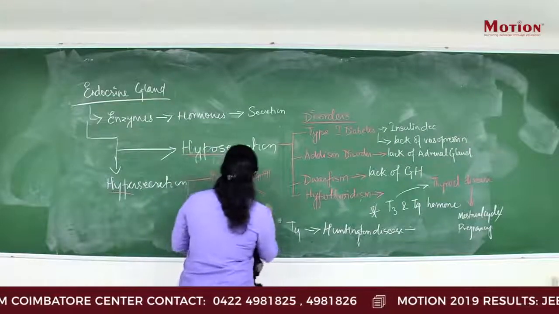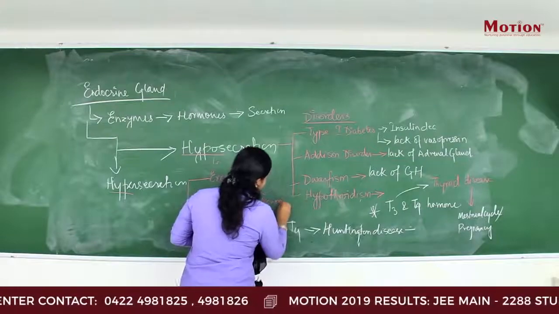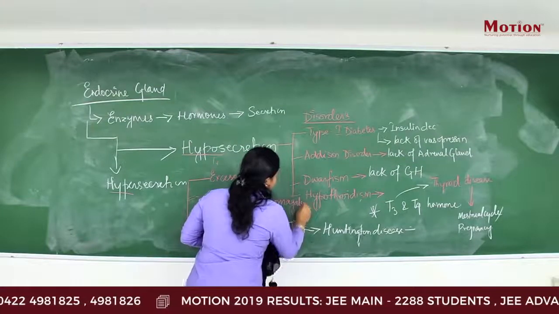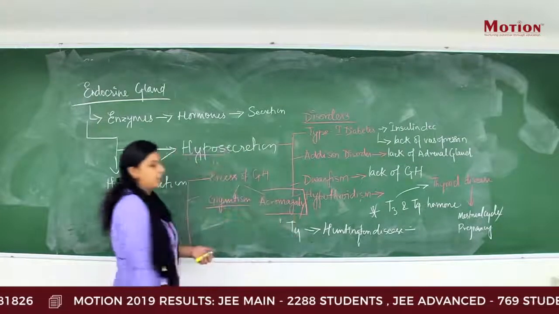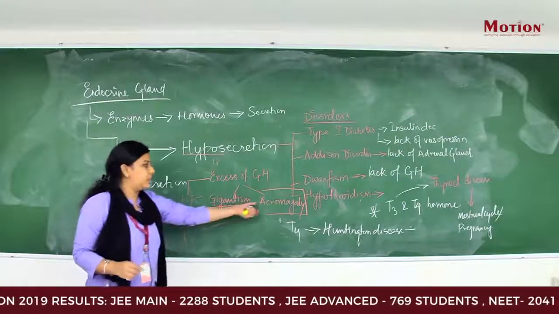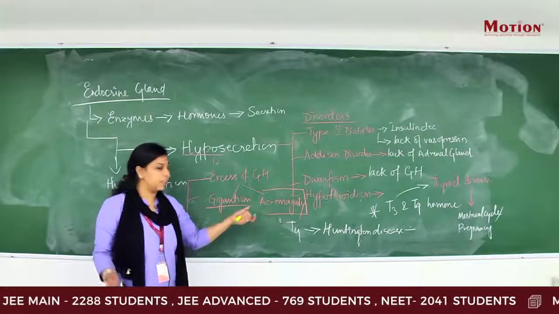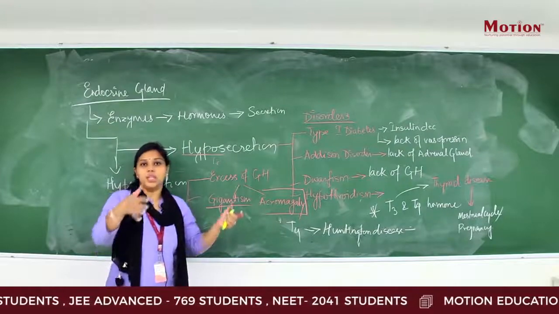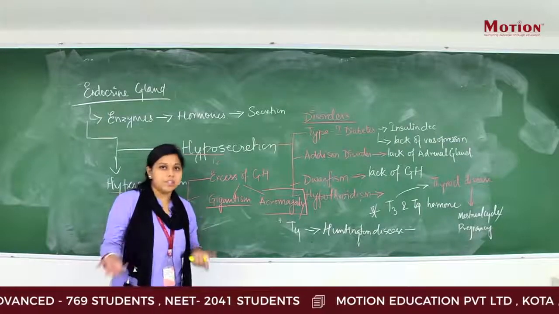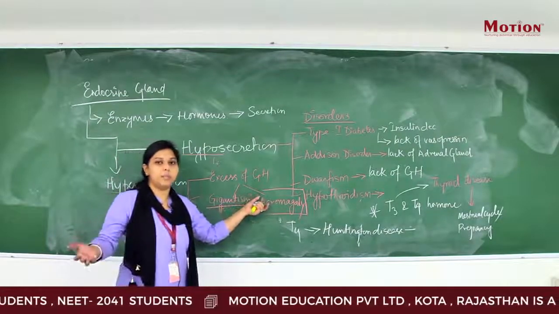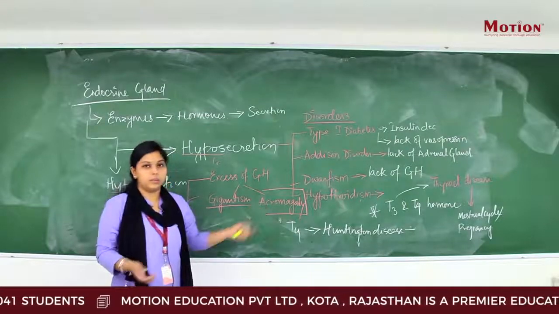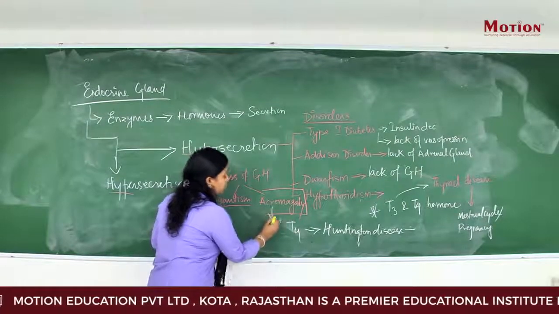The other disorder is known as acromegaly. The important thing about acromegaly is that this disorder only happens in middle-aged persons. With the excess of growth hormones, the primary symptoms are invisible in that person, and only in middle age can we see the symptoms, and later on it will lead to death.